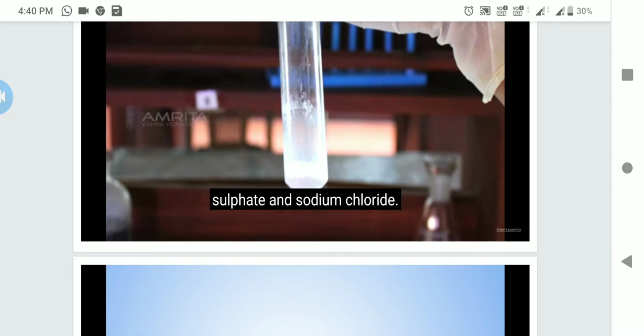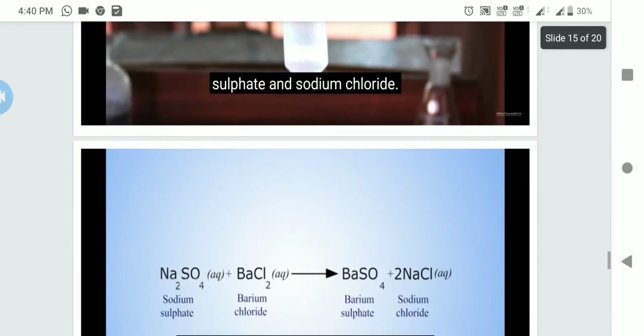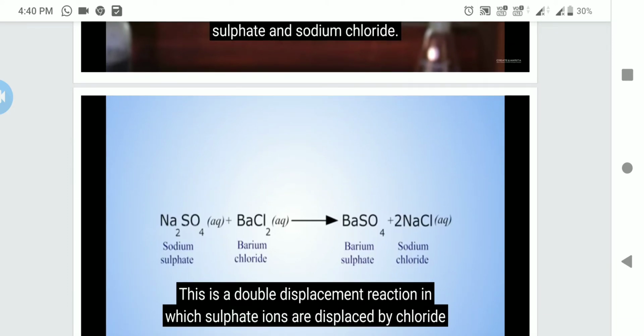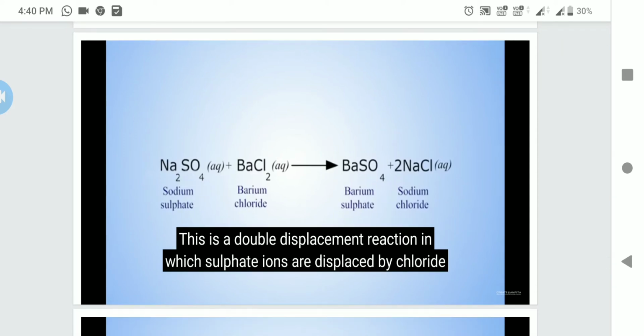So the thick precipitate is barium sulfate, and above it is sodium chloride. So here is the equation that takes place between the two compounds, that is sodium sulfate and barium chloride. Reading of the chemical equation is equally important to writing the equation. So here is how to read it.